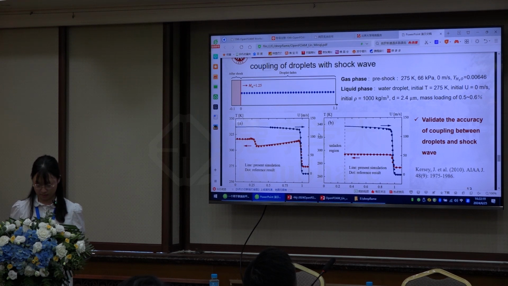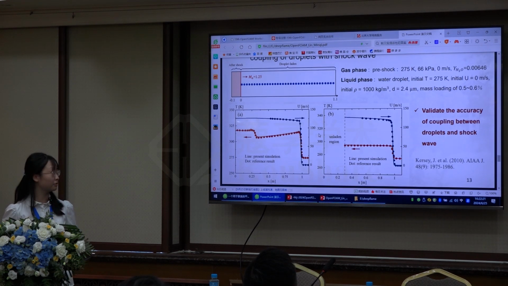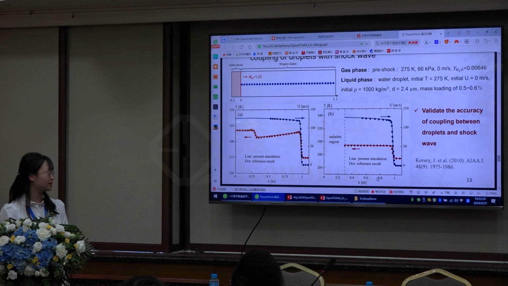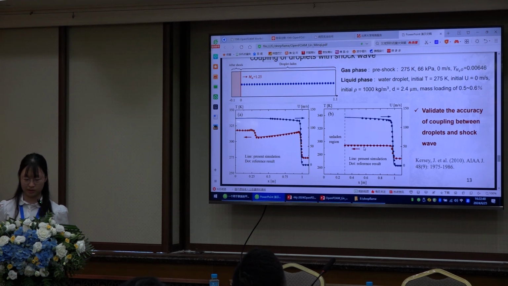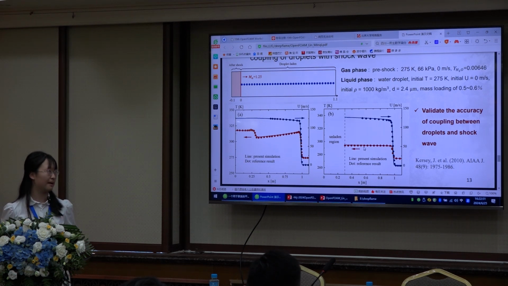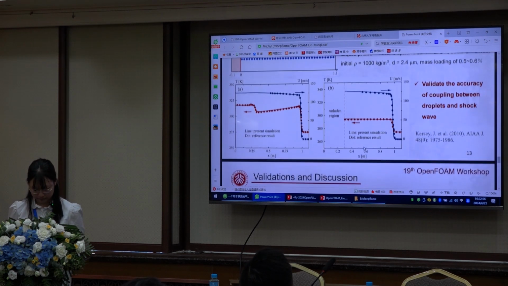As the shock wave gets through this region, we could capture its movement, and as the result depicted here, the present simulation results show great consistency with the reference result and could clearly capture the discontinuity caused by the shock wave and capture the temperature drop behind the shock front because of the evaporation of the droplets. And this result would confirm the accuracy of this solver to capture the coupling process between droplets and shock waves.